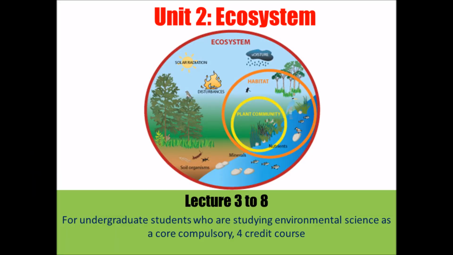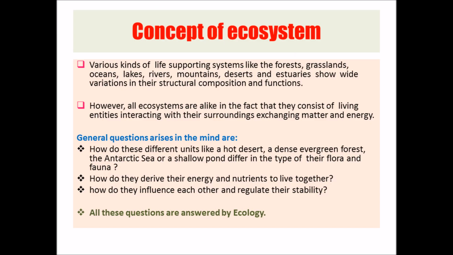Hi everyone, today we are going to study the ecosystem, which is unit 2 of this. There are different sets of questions which come to our mind in general: how these units like hot desert, dense forest and Antarctica sea, or shallow pond differ from each other, how their fauna and flora are different, how they derive their energy and nutrients to live together, how they influence each other and regulate their stability, how they survive, etc. I think these are the questions which we are going to answer under this unit called ecosystem.